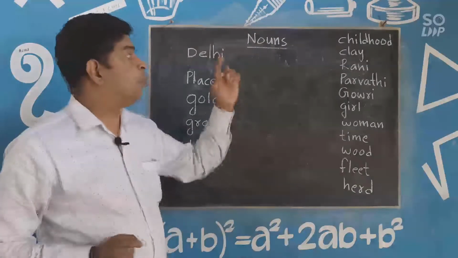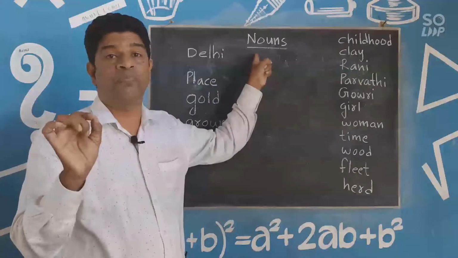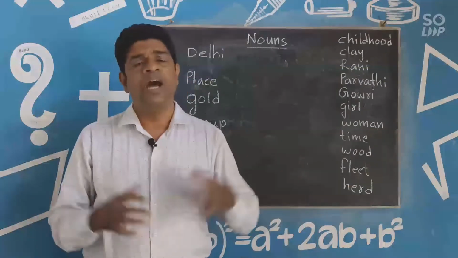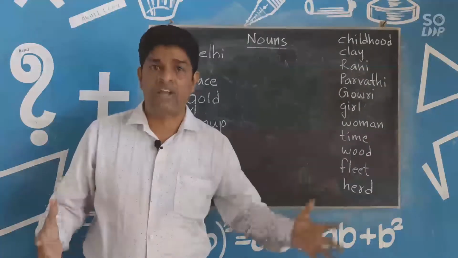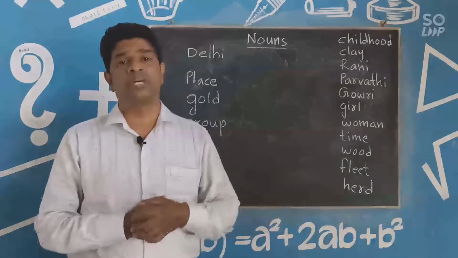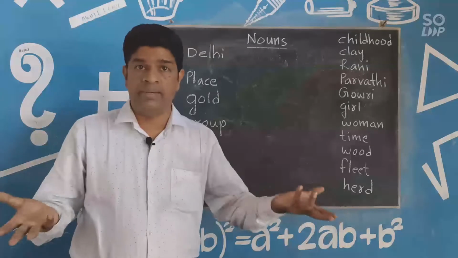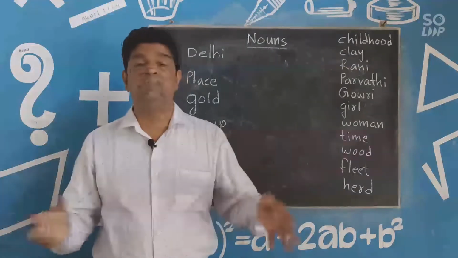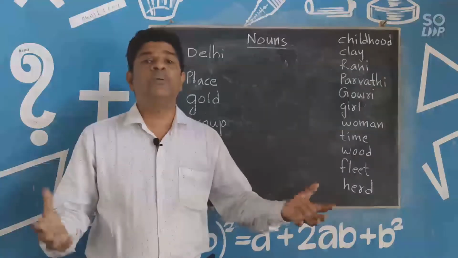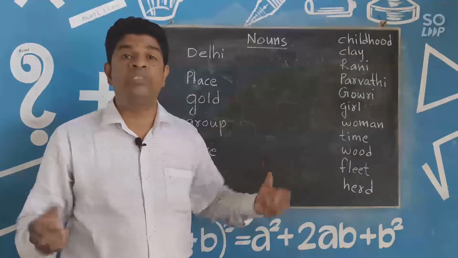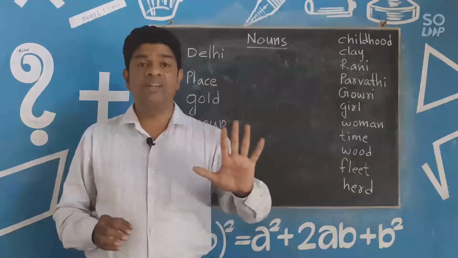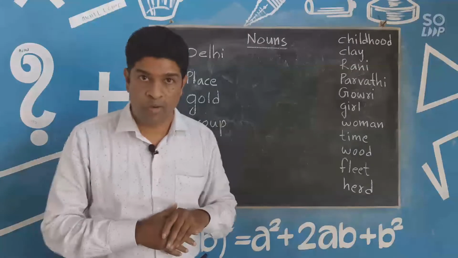Today we are going to learn the parts of speech, but at the same time we are concentrating only on one item of the parts of speech, that is nouns. If you know the uses or the functions of nouns, there are five main functions for a noun. It comes as a subject, sometimes as a direct object or indirect object. This way we can use nouns in many ways.